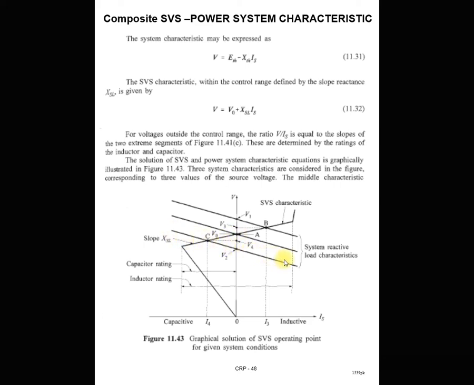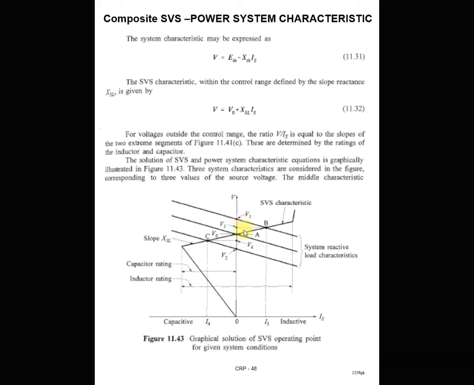Now the third characteristic of the power system, this one, represents the high loading condition. Because of that you can see that voltage V2 is very low as compared to the normal voltage, and V1 is very high, so that represents the light loading condition, or you can say the Ferranti effect. In any of these three conditions, if you connect the SVS system, your power system gets reactive support through this SVS system, and the SVS system provides the required compensation to maintain constant voltage at the load bus. So let's understand one by one.